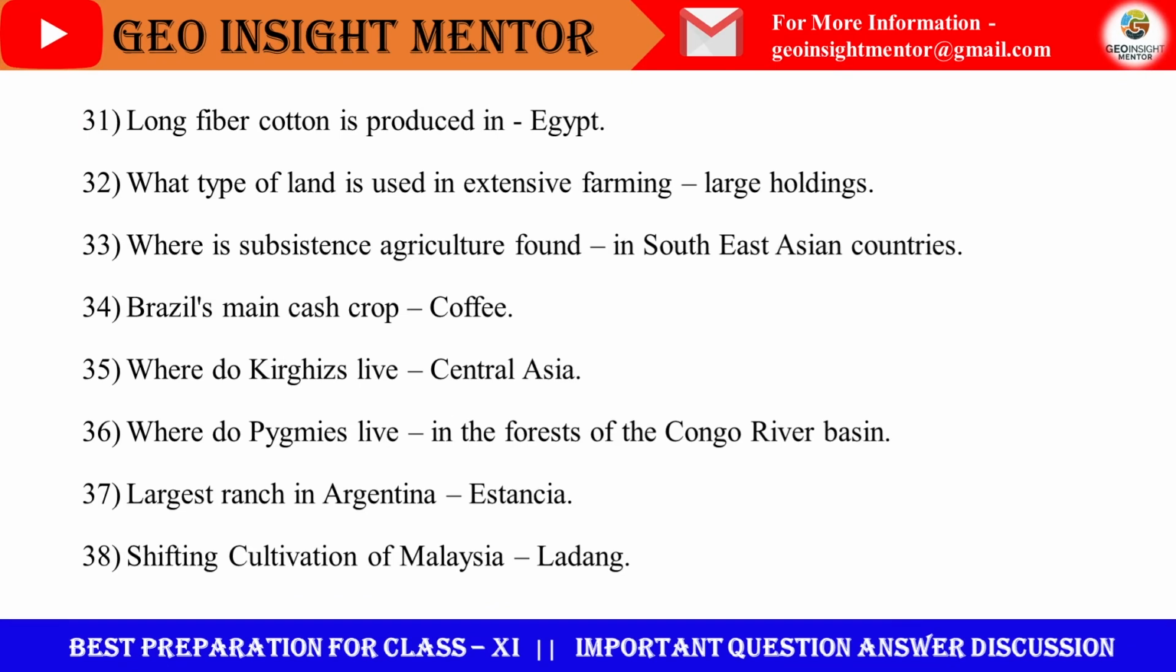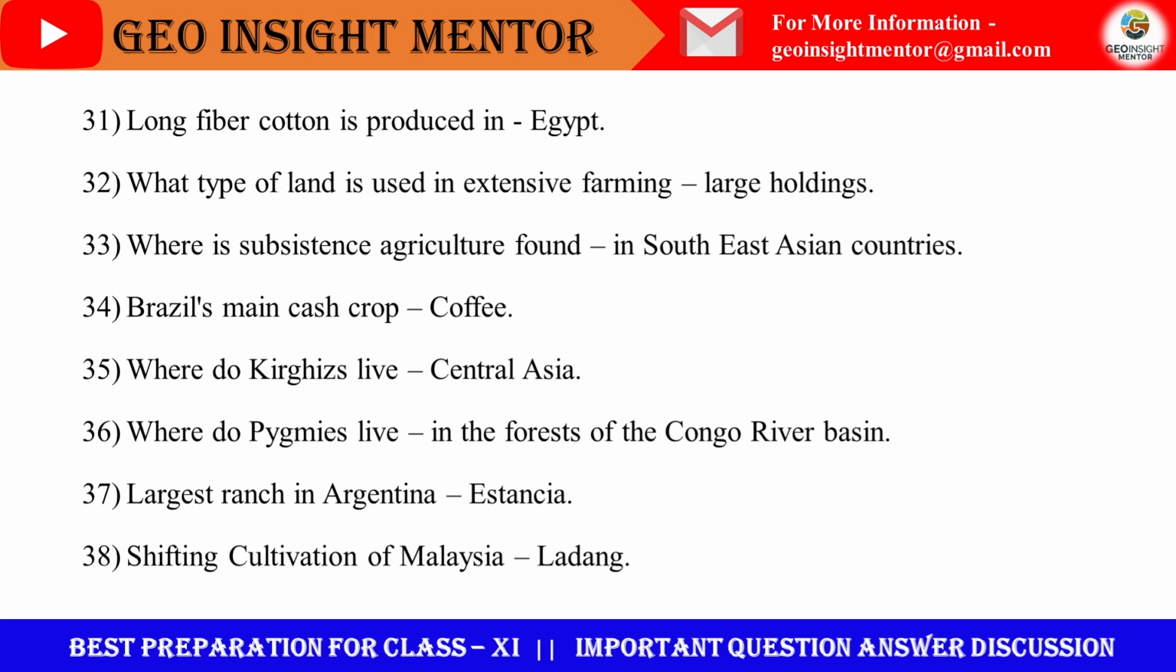What type of land is used in extensive farming? Larger holdings are used in extensive farming. Where is subsistence agriculture found? In Southeast Asian countries, subsistence agriculture is found. Rice is the main crop here. Brazil's main cash crop is coffee. So that's why it is called the coffee bowl.